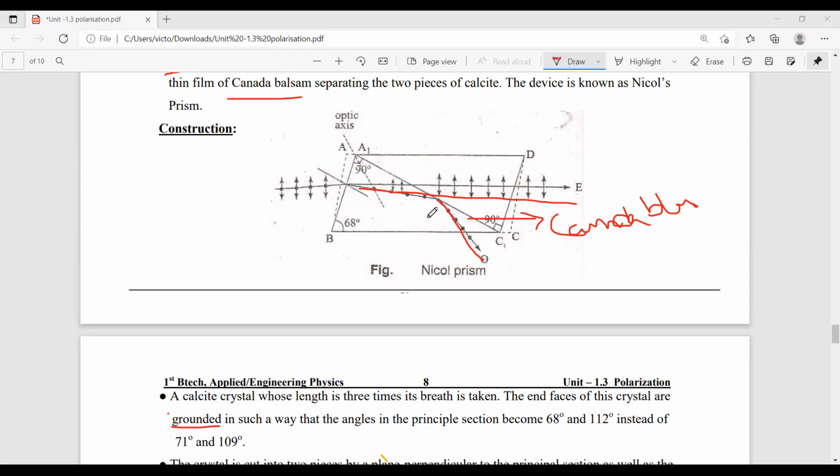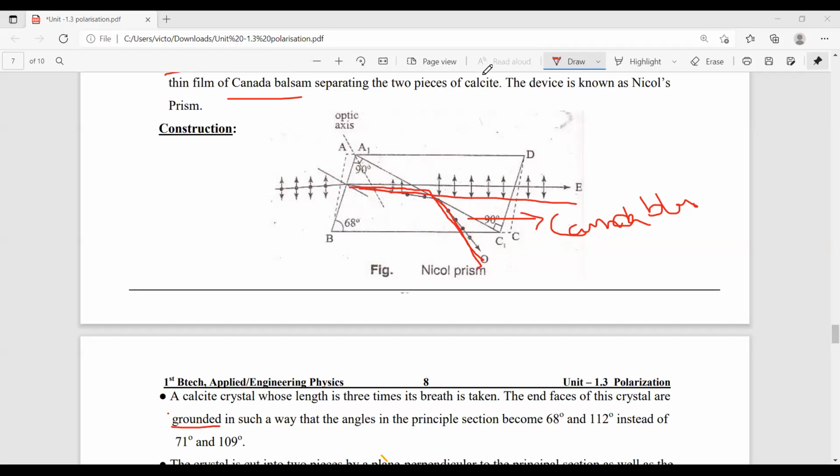That's why it cannot pass through inside the Nicol prism. It just deviates here. That means at this plane, it undergoes total internal reflection. Why? Because the Canada balsam material acts as a rarer medium for this ordinary ray. It cannot pass through it.